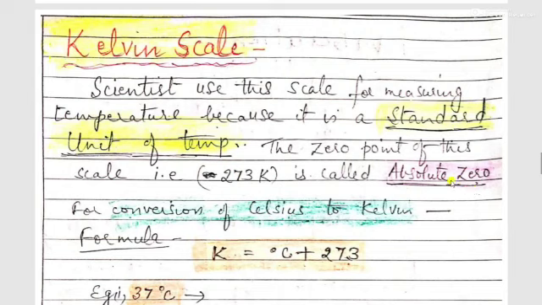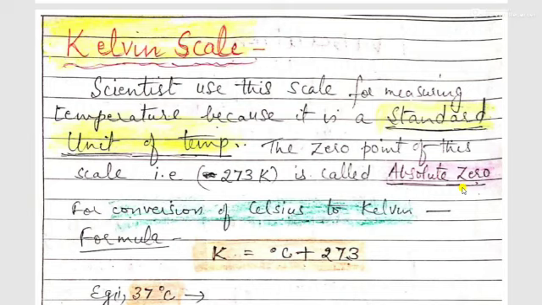You know what a standard unit is? The standard unit of any quantity is that unit which is accepted worldwide in all the countries. So the Kelvin scale is the standard unit of measuring temperature. So whenever you have to do numericals related to temperature, if the temperature is given in Celsius or Fahrenheit, you have to convert it first into the Kelvin scale, then you have to solve your numericals.